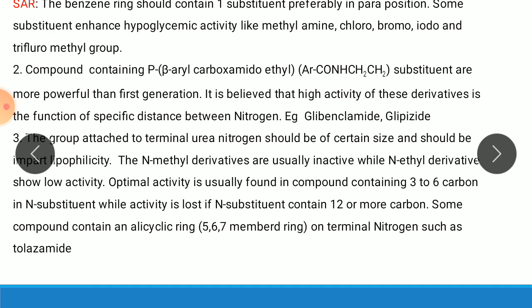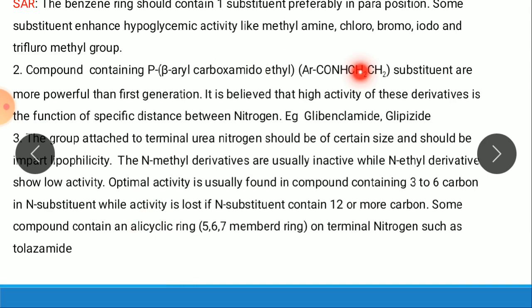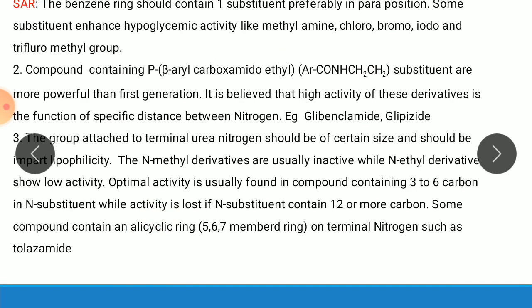Second, compounds containing the para beta-aryl carboxamido ethyl group, in bracket aromatic CONH CH2 CH2 substituent, are more powerful than the first generation. So this type of substituent is mainly present on second generation sulfonylureas. It is believed that the high activity of these derivatives is a function of a specific distance between the nitrogens.